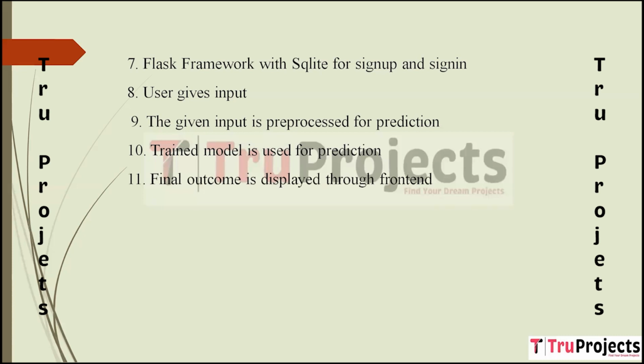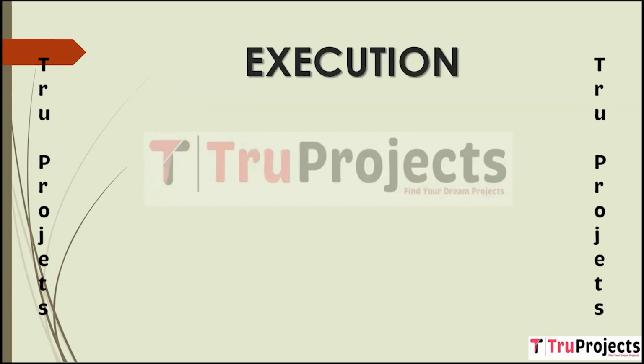Final outcome is displayed through front end. The predictions made by the model, encompassing emotions, sentiment, and intensity, are the final outcomes of the system. These outcomes are displayed to the user through the front end of the application, providing a user-friendly interface for the user to view the predictions and analyze the emotional and sentiment context of the given input. The front end includes visualizations or structured display of the predictions to enhance user understanding and experience.